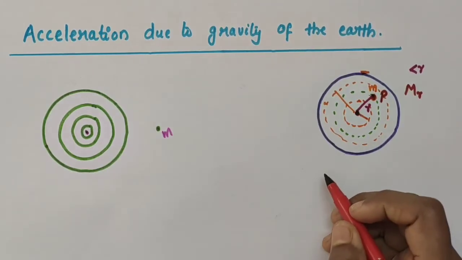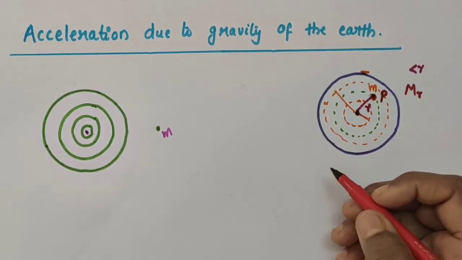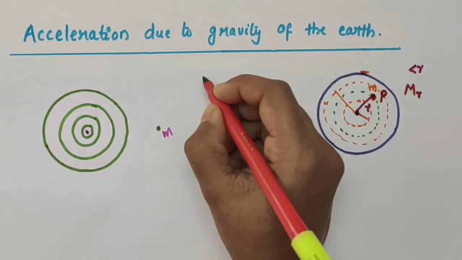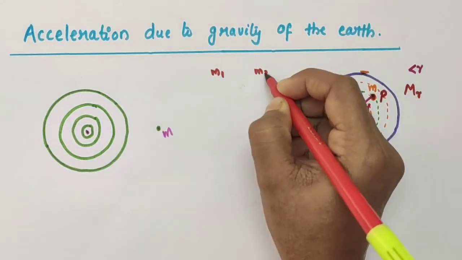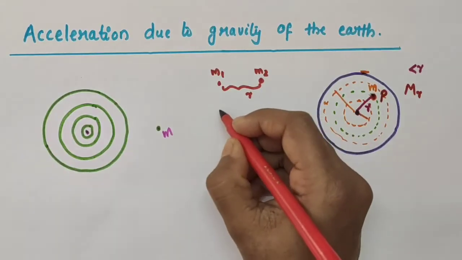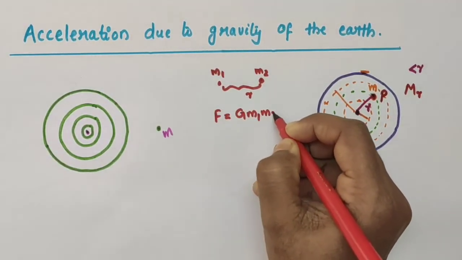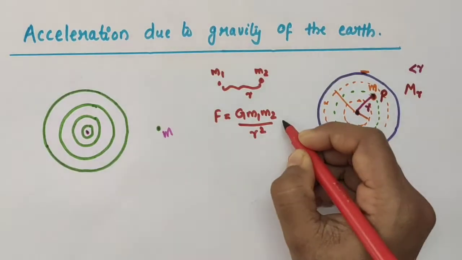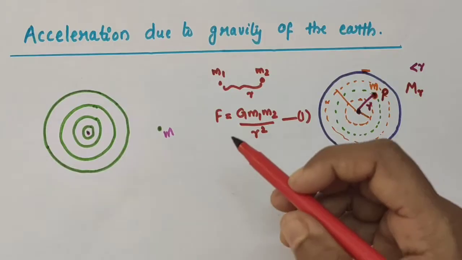From Newton's universal law of gravitation, we have the expression for the gravitational force of attraction between two masses m1 and m2 separated by a distance small letter r as F = G m1 m2 / r². I am taking this as equation number 1. Actually, we have discussed this in our previous video.